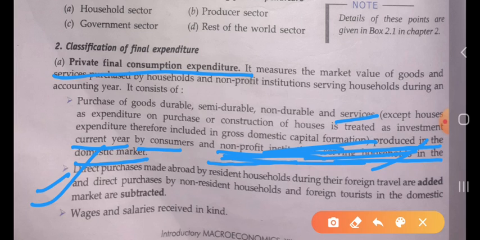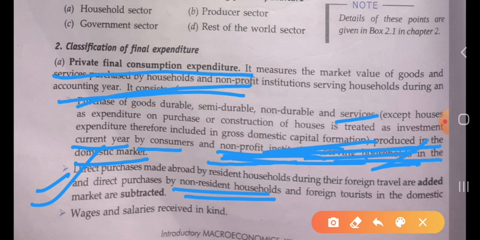when they do the foreign travel and purchase some commodity abroad, they all are included in the private final consumption. And the direct purchase by the non-resident households, the ones who are non-resident, and the foreign tourists, they also purchase some goods, so that will be subtracted